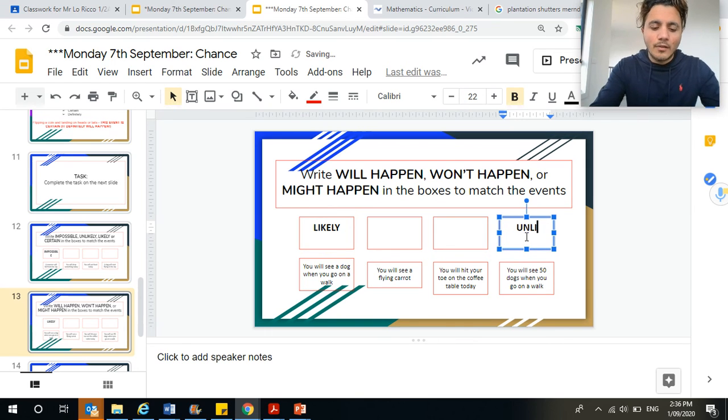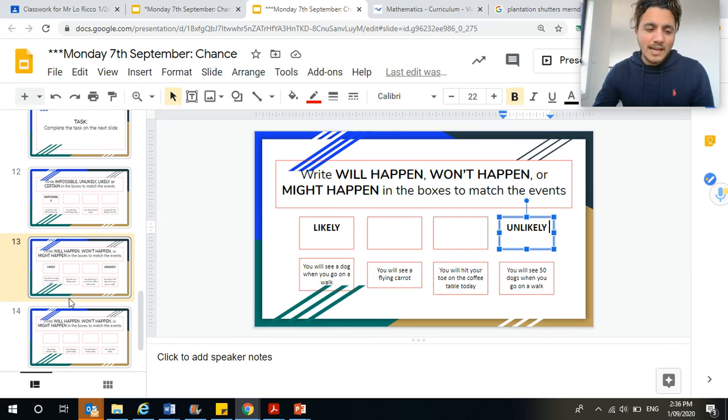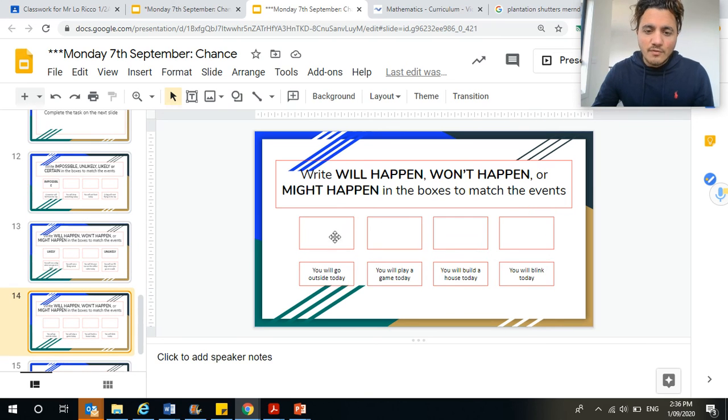This one here says you will see 50 dogs when you go on a walk. Oh, well, that's unlikely, isn't it? It's not impossible because you could go to a park and see all these dogs, but it's unlikely. And then finally on the last one, you need to do the reverse. You need to write in likely or unlikely there.